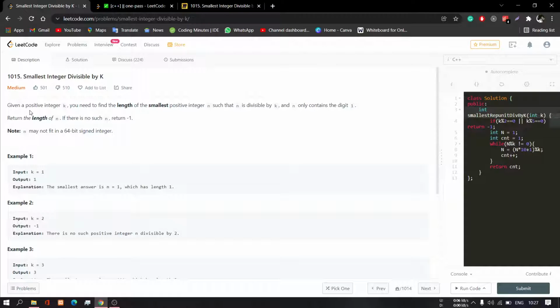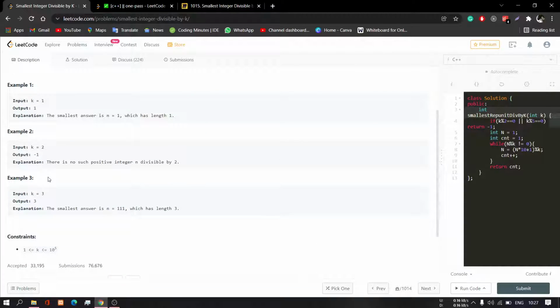So given a positive integer k, you need to find the length of the smallest positive integer n such that n is divisible by k and n only contains the digit 1. Return the length of n. If there is no such n, return -1. Note n may not fit in a 64-bit signed integer. For example, k. Okay, I will explain this example in the explanation part.